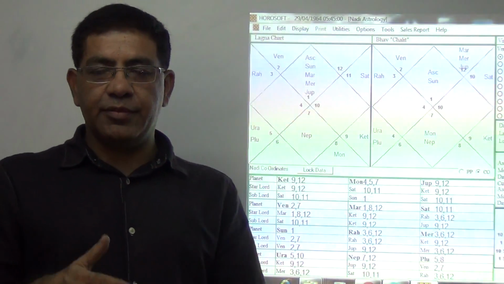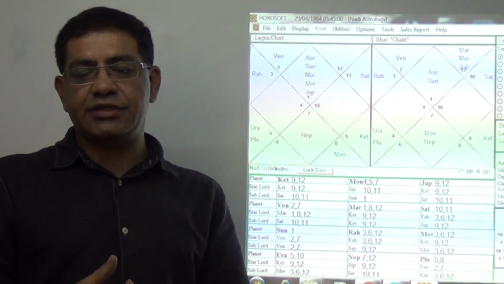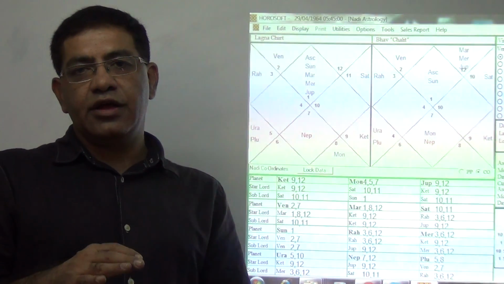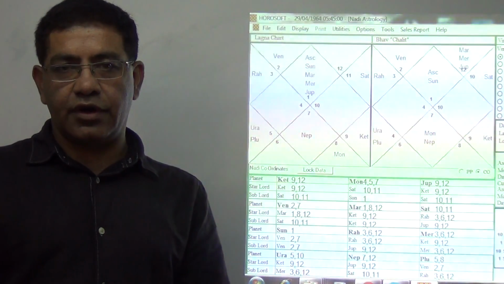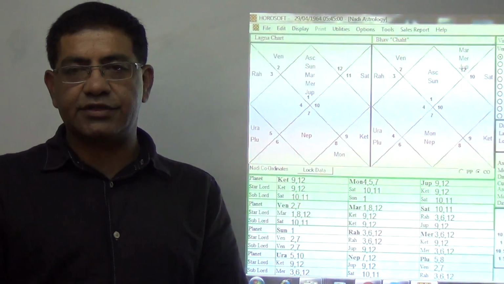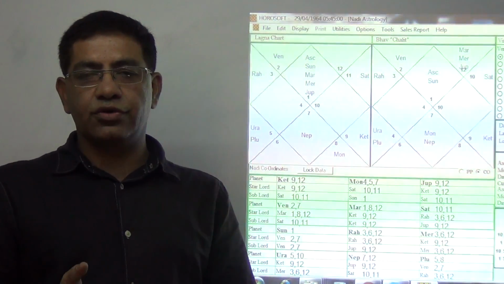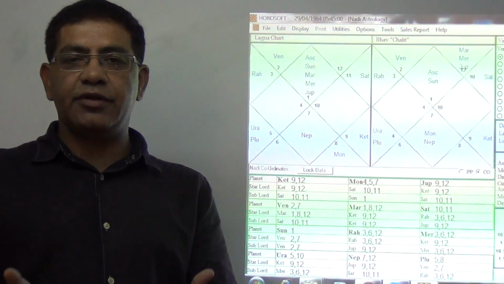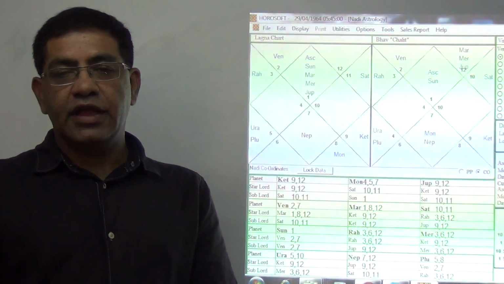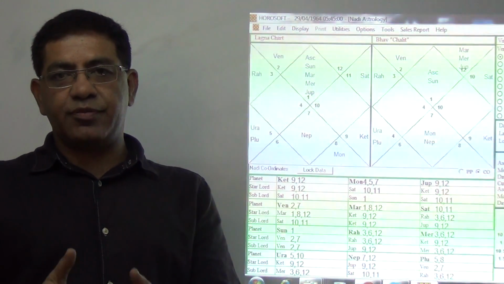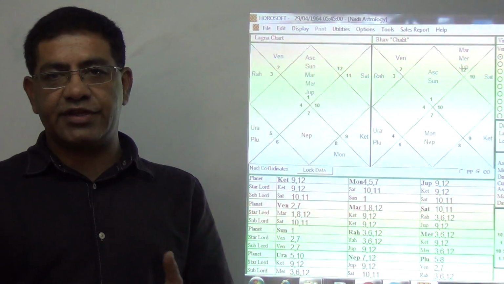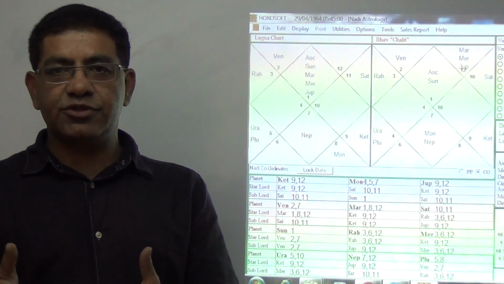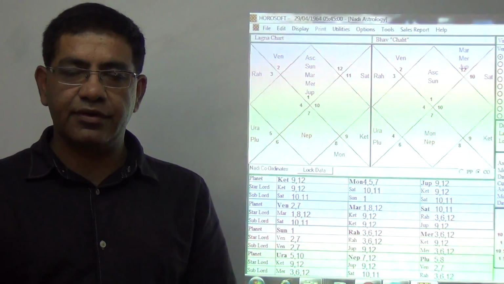When Gemini is in the second house and Mercury is the second house lord, then it will be different results. Similarly, if the second house lord is retrograde, then it will be different results. More so, if the degree of the second house is different, then there can be further different results. If a child is born on the same day at the same time but at different places, because latitude and time zones are different, the results will be different.